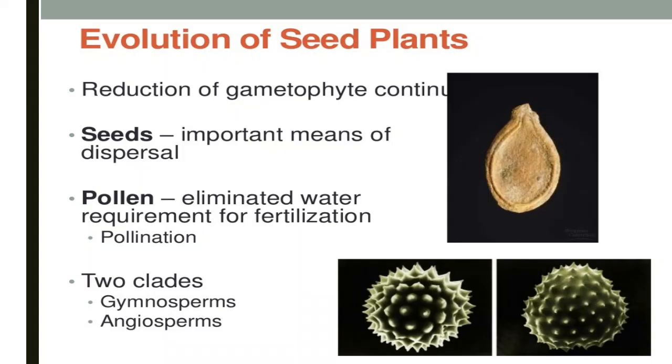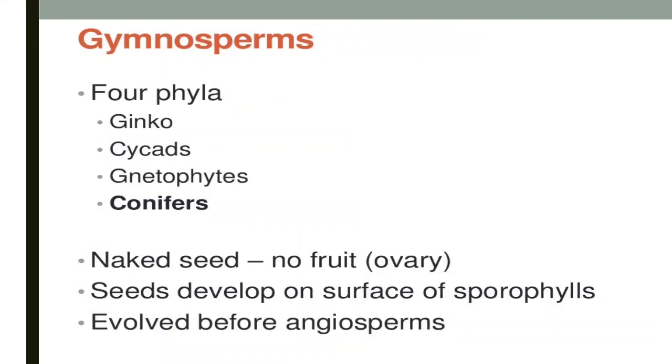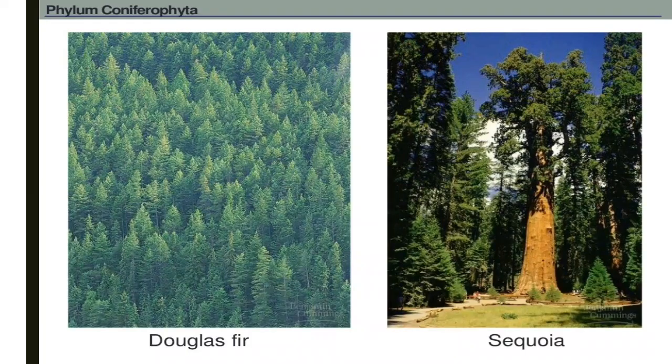Evolution of seed plants: reduction of gametophyte. Seeds are an important means of dispersal. Pollen eliminates the water requirement for fertilization or pollination. Gymnosperms and angiosperms are the two types. Gymnosperms have four phyla: ginkgo, cycads, conifers, etc. They have naked seeds, no fruits. Seeds develop on the surface of sporophylls, and they evolved before angiosperms.